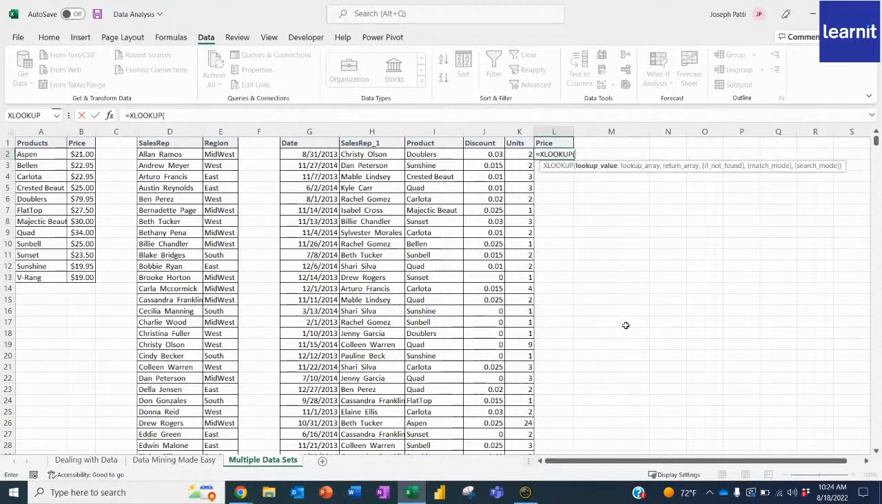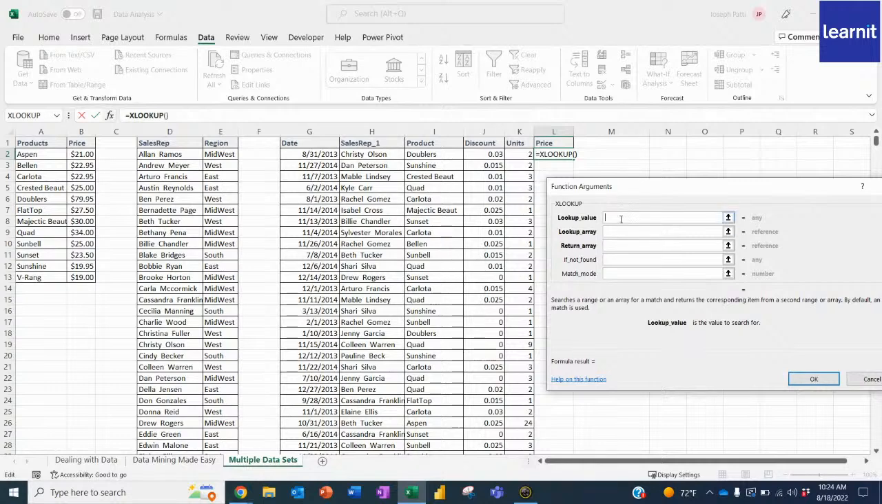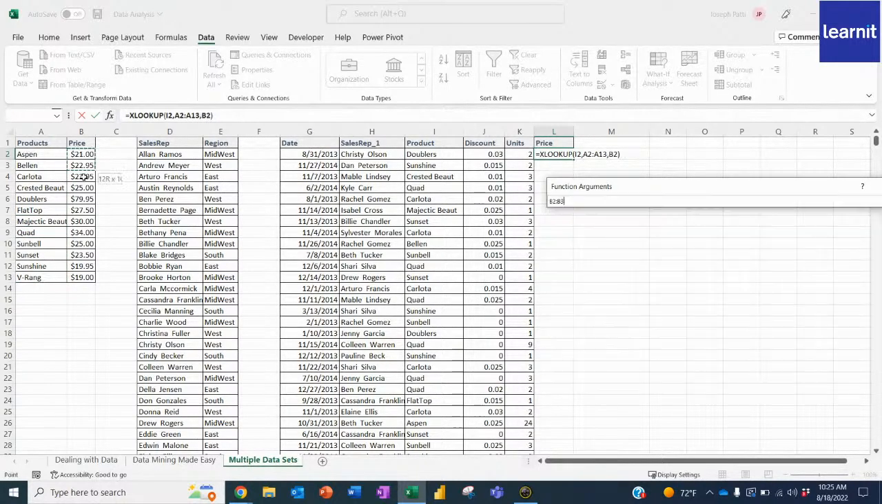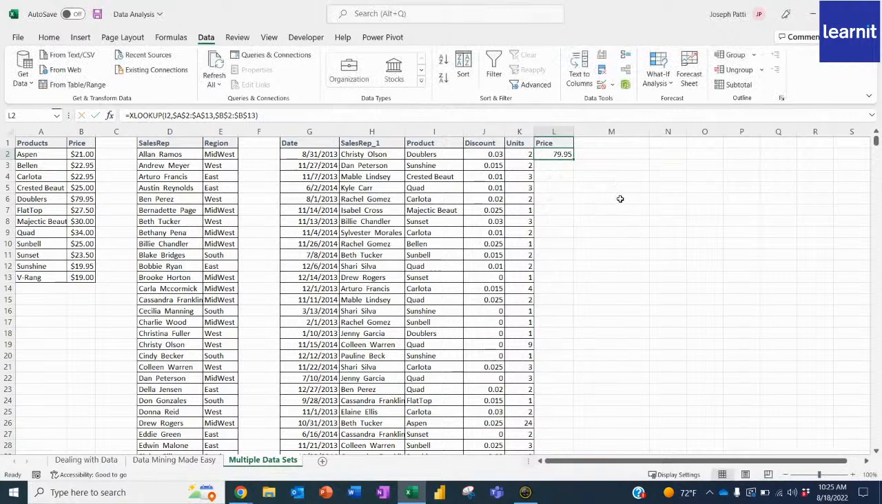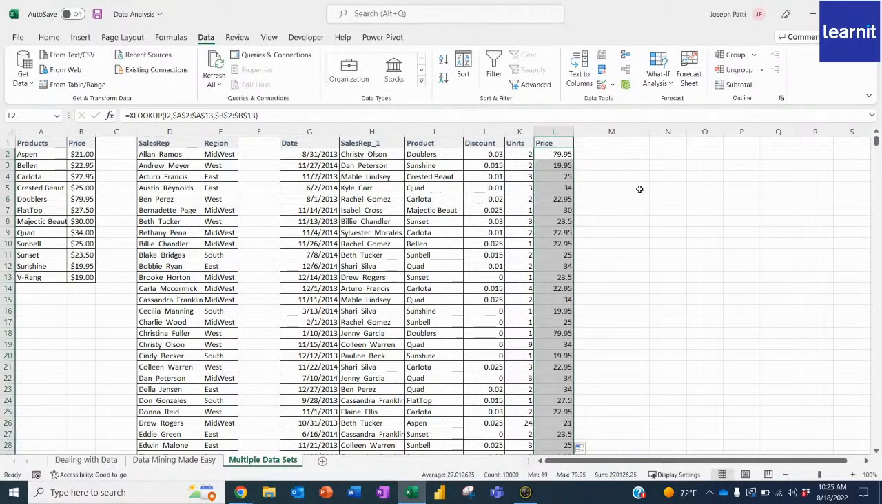Equals XLOOKUP. Press the FX. What are we looking for? Doublers. Where are we looking for it? In this list right here. What do we want? We want the prices right here. Make sure to put the dollar signs in. Okay. Make sure the dollar signs are in, so we lock these two so they don't move. Press OK. And autofill. And you're done.